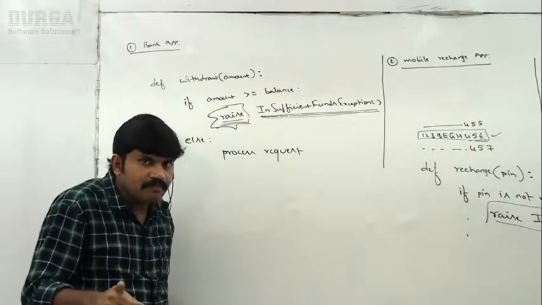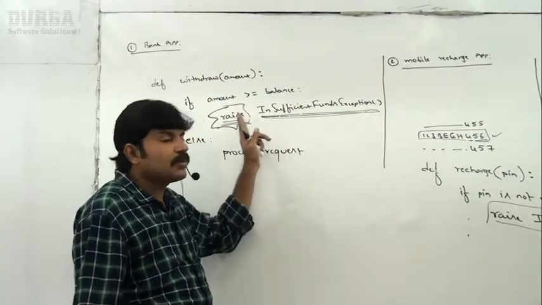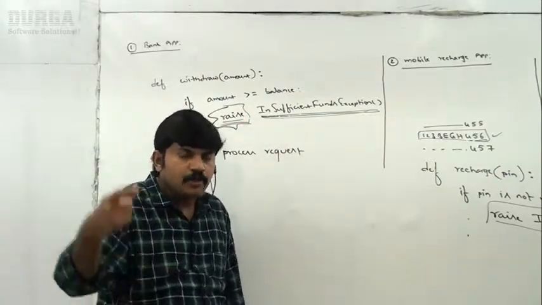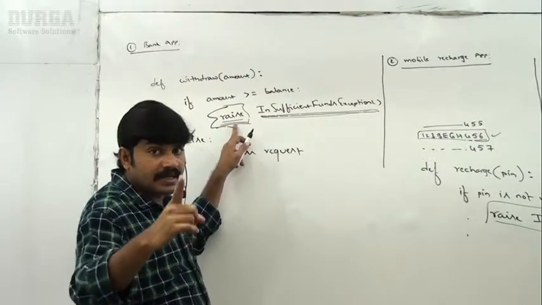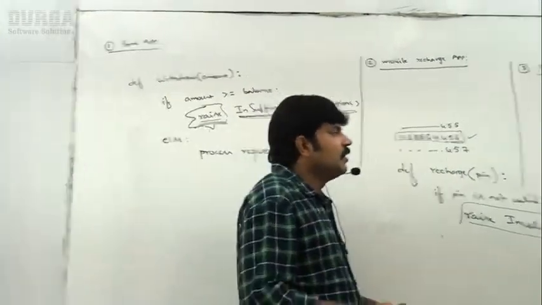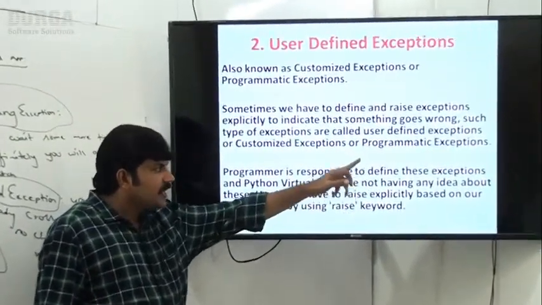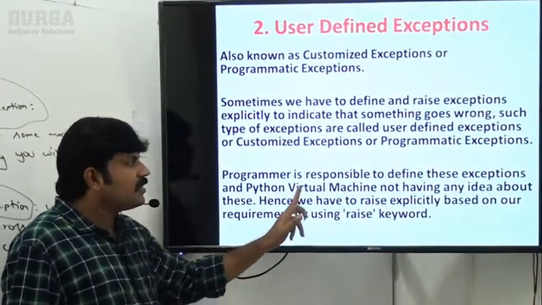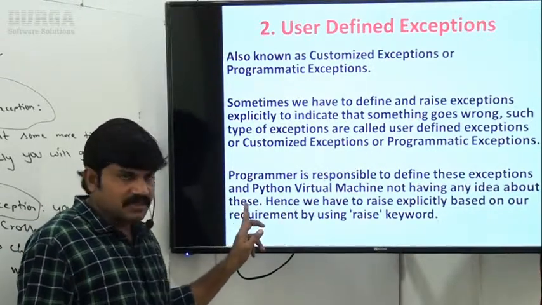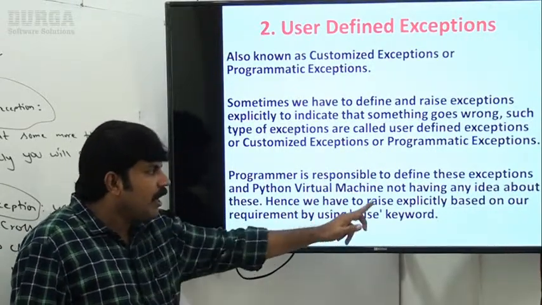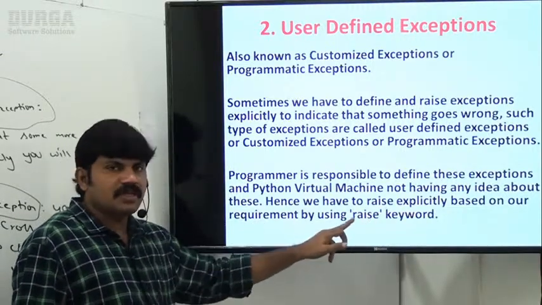So PVM is not having any information about these exceptions. Now the programmer is responsible for defining these exceptions, and the Python virtual machine has no idea about them. Hence we have to raise them explicitly based on our requirement.